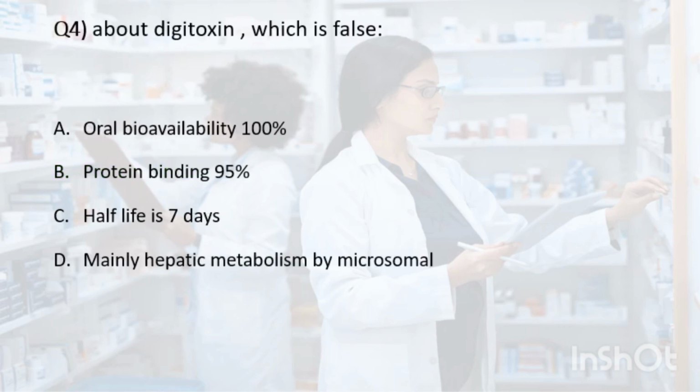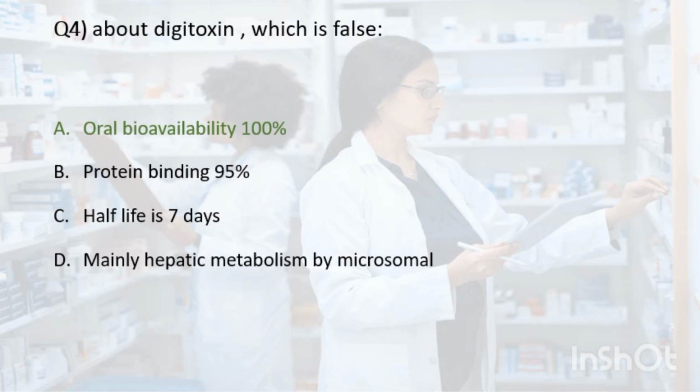Question 4. About digitoxin, which is false? A. Oral bioavailability 100%, protein binding 95%, half-life is 7 days. D. Mainly affected by hepatic metabolism by microsomal enzymes. The correct answer is oral bioavailability 100%. Digitoxin is an orally administered cardiac glycoside used for the treatment of heart failure and cardiac arrhythmia. However, its oral bioavailability is not 100%, which means not all the drug taken orally reaches the bloodstream. The oral bioavailability of digitoxin is about 80%.